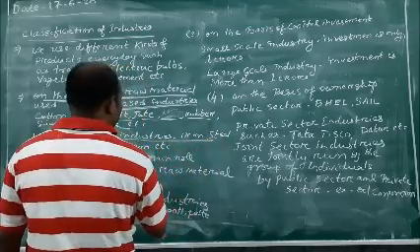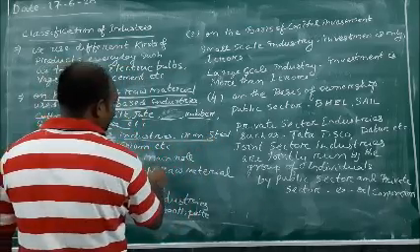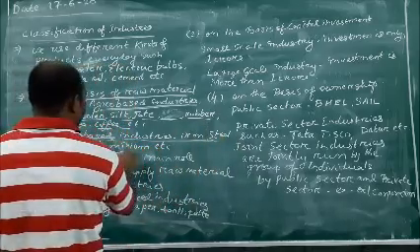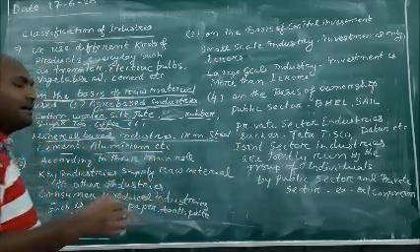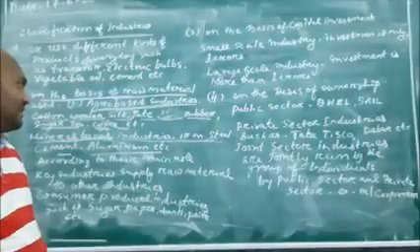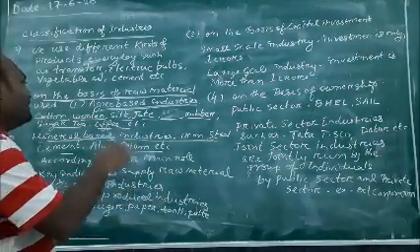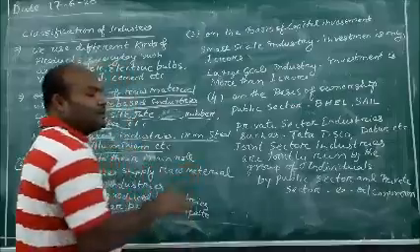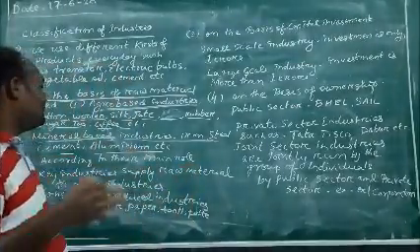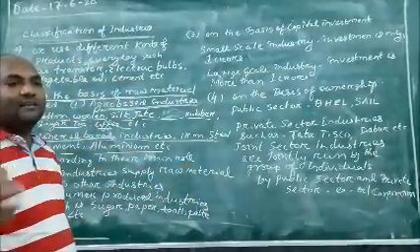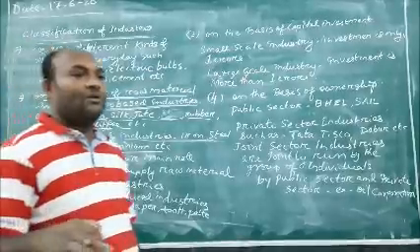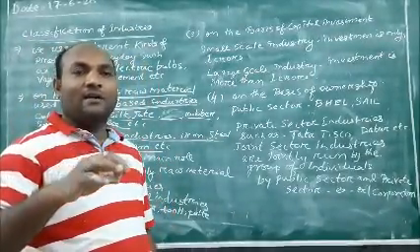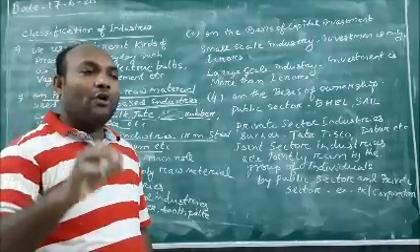We are using iron, steel, cement, aluminium. Dear children, we are using iron ore and different kinds of copper. All these are the raw materials.